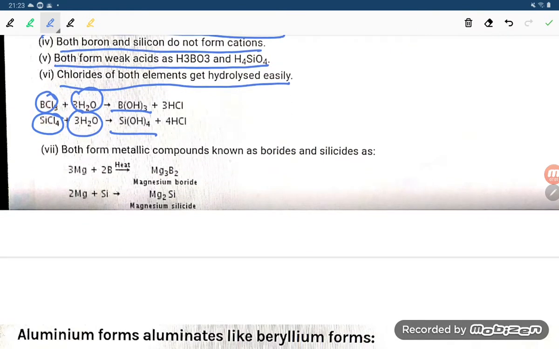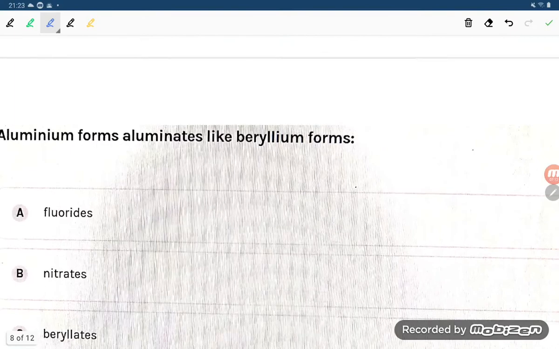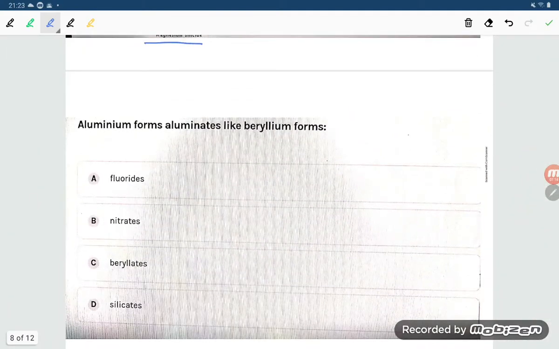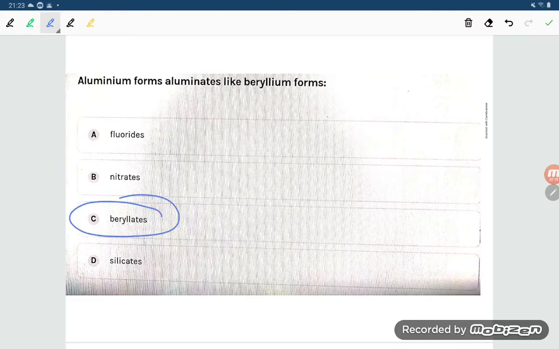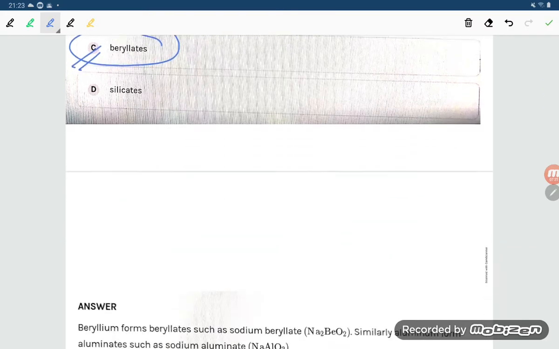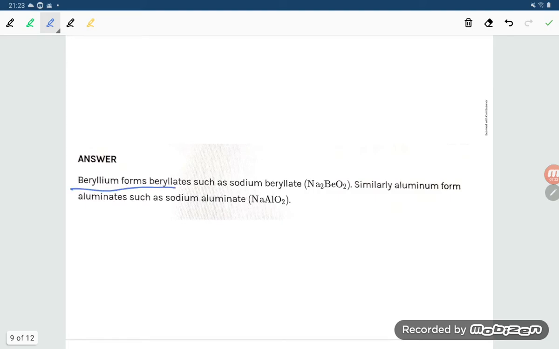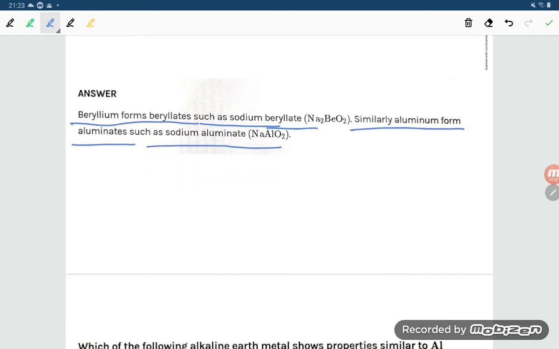Both form metallic compounds known as borides and silicides. So magnesium forms magnesium boride, and silicon forms magnesium silicide. Next one, student, aluminum forms aluminates like beryllium forms beryllates. So option number C is correct, student. Here beryllium forms beryllate such as sodium beryllate, Na2BeO2. Similarly aluminum forms aluminate such as sodium aluminate, NaAlO2.